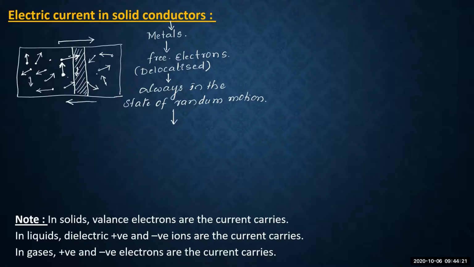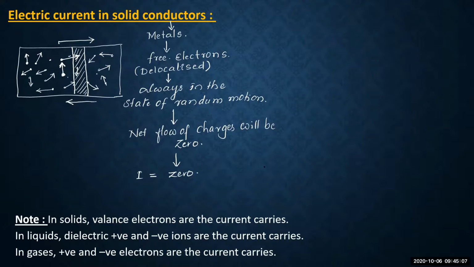Okay, so therefore the net flow of charges through the cross sectional area of the conductor becomes zero. Why? Because of this random motion, the net flow of charges will be zero. Hence, if you consider the metal in the normal, unbiased state, then the current which is there in that metal or the conductor is zero. Current is not present. Current is zero.